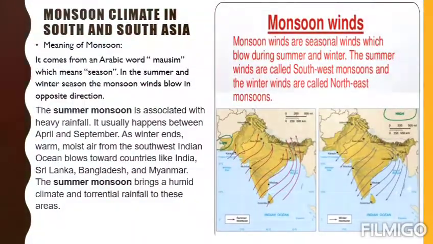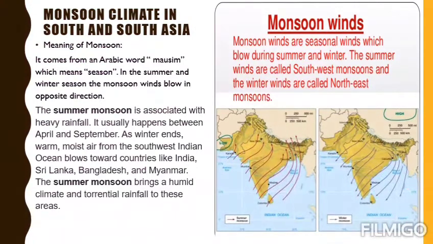Okay, let's start with the monsoon climate. First of all, we have to understand the word monsoon and where it comes from. Monsoon is basically an Arabic word, mawsam, which means seasons. In Pakistan we have four seasons: summer, winter, autumn, and spring. In the summer and winter seasons, the monsoon wind blows in opposite directions.